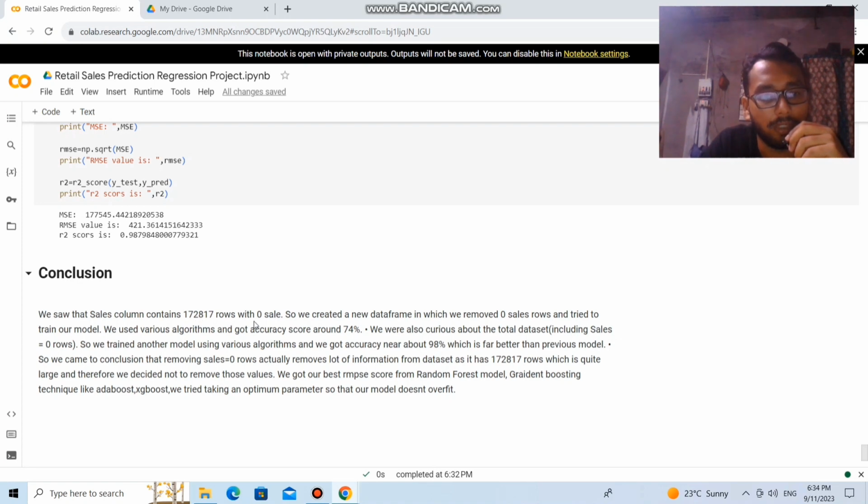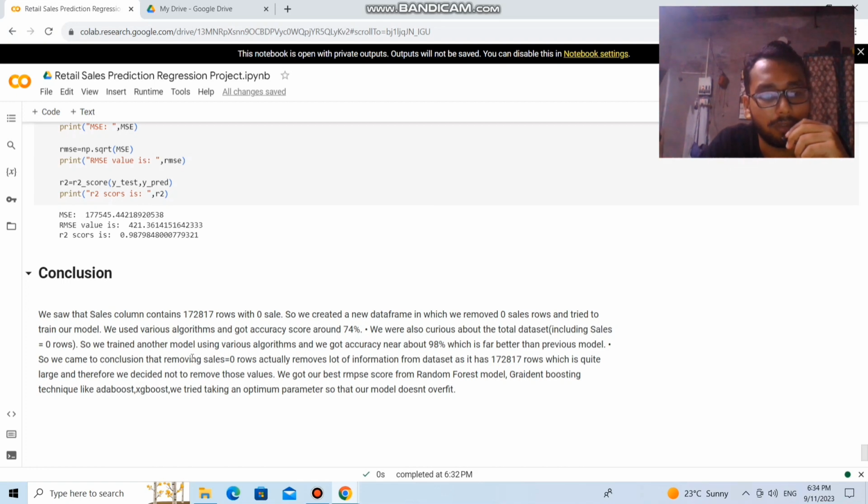So we can conclude that the sales column contains 1,72,817 rows with 0 sales. So we created a new data frame in which we removed 0 sales rows and tried to train our model. We used various algorithms and got an accuracy score around 74%. We were also curious about the total dataset including sales equal to 0 rows.